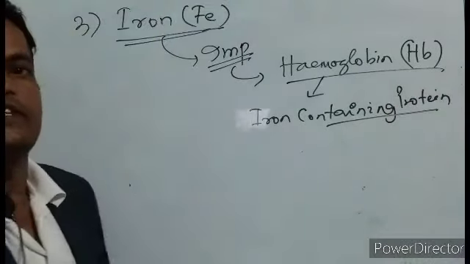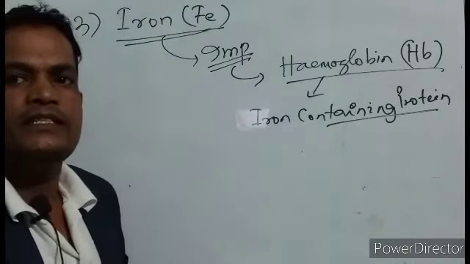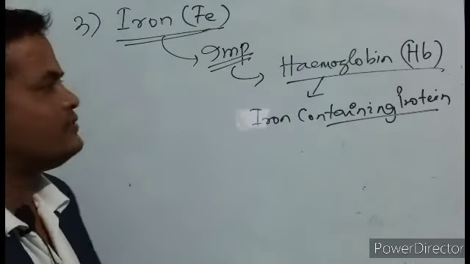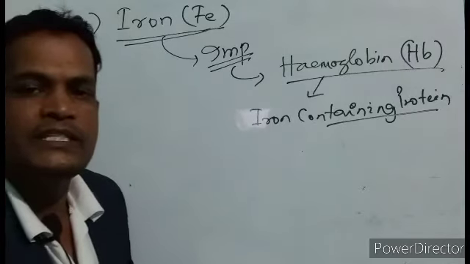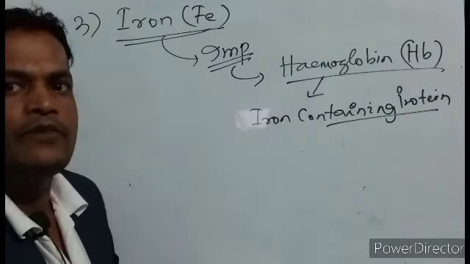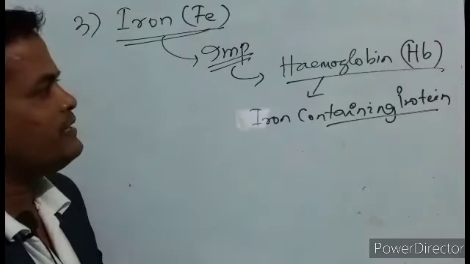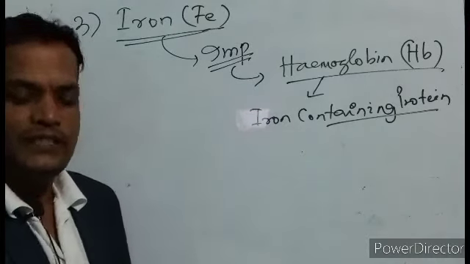So it mostly depends on the presence of iron. If sufficient iron is there, then formation of hemoglobin will be there and blood stability will be there.